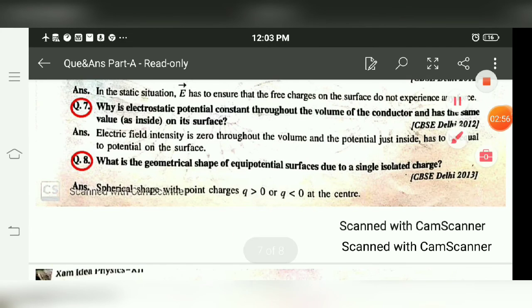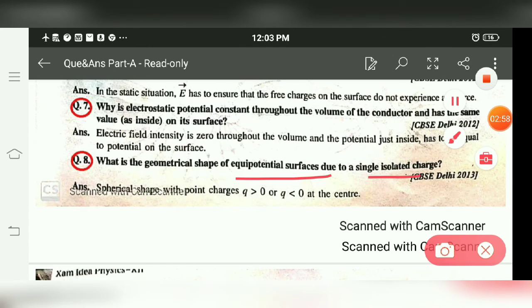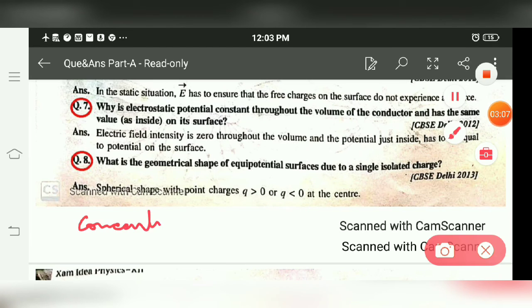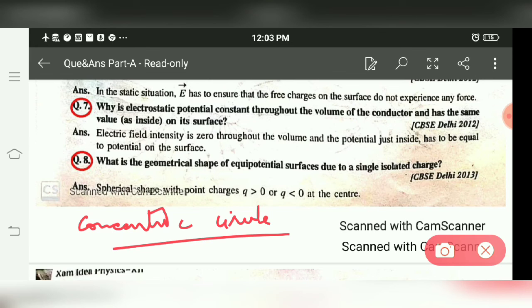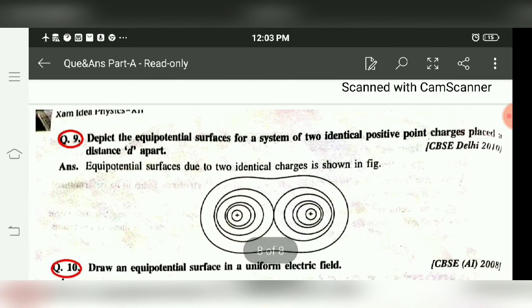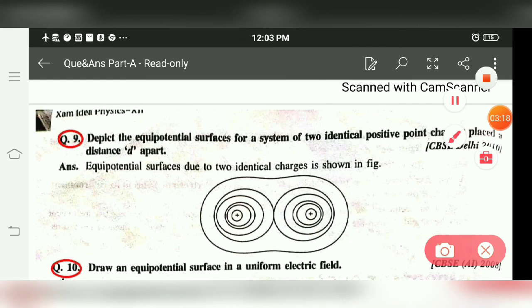Next is the geometrical shape of the equipotential surface for a single isolated charge. It's concentric circles, which are equally spaced for Q greater than 0 and Q less than 0. Then the equipotential surface for the same charges, positive, positive or negative, negative. Inside, the field is weak, so they are lying far away from each other, and here the field is strong, so they are lying close to each other.